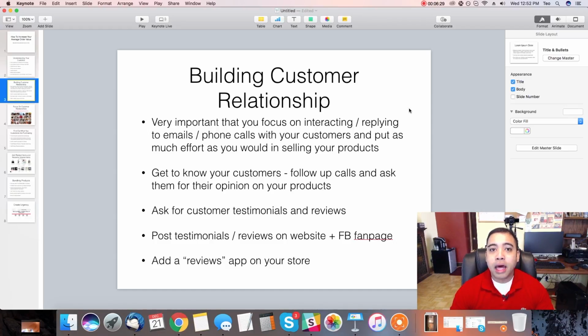If you increase your customer relationship value and you email your customers, do follow-ups, do personal phone calls, you're going to see an increase in sales in your store. Sometimes it's a huge difference. It could be a difference of $500 a day up to $1,000 a day because you have this customer relationship built in-house.